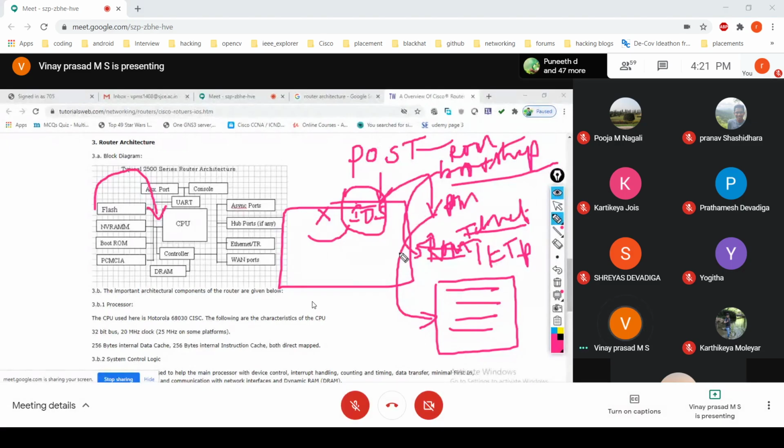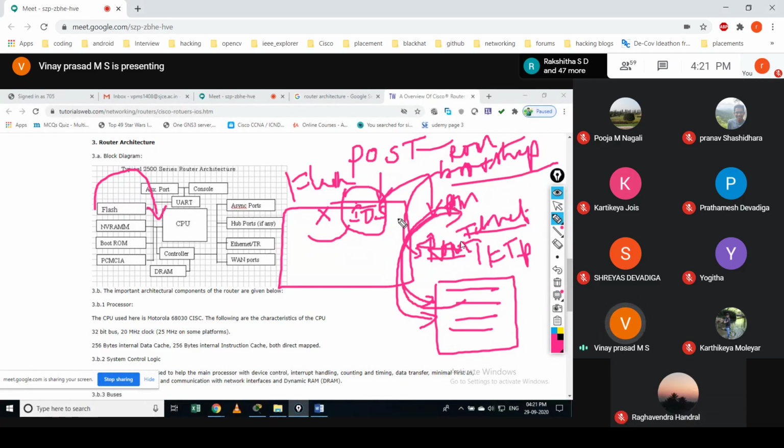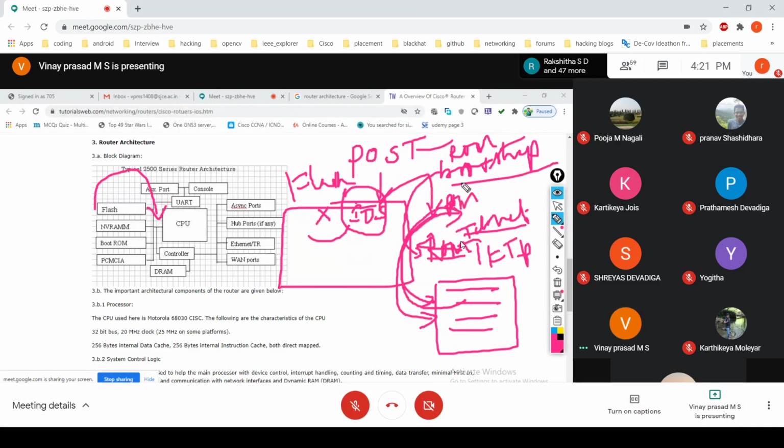Okay, if you're not able to load the operating system which is stored in flash memory, it will load the operating system from the TFTP server. Once the TFTP server loads the operating system, it will work like before.